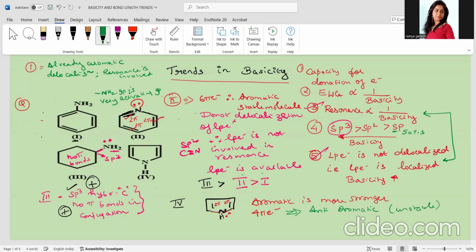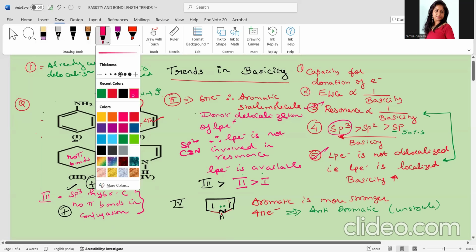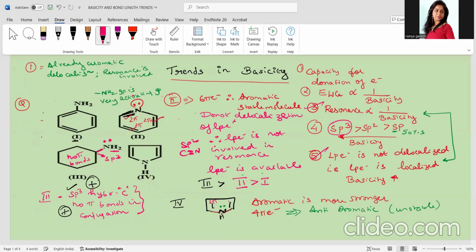So therefore, it wants to lead to stability. To get the stability, what is the only way? To include its lone pair of electrons along with it. Now let us calculate. 2 pi, ma'am. 2 pi and 2 pi again. So totally how many electrons? 6 pi electrons. Is it aromatic? Yes. It has become aromatic.